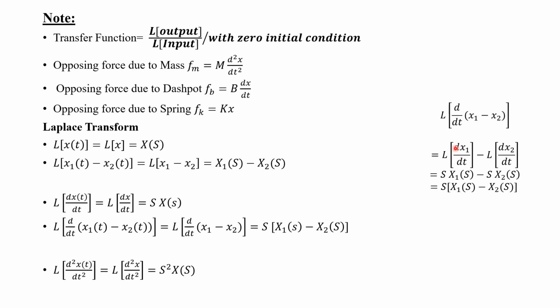The Laplace transform of d by dt of x1 is s into capital X1 of s. Similarly, for x2 of t we get s into capital X2 of s. From these two terms we can take s outside: capital X1 of s minus capital X2 of s. So we can directly write this as s into X1 of s minus X2 of s.